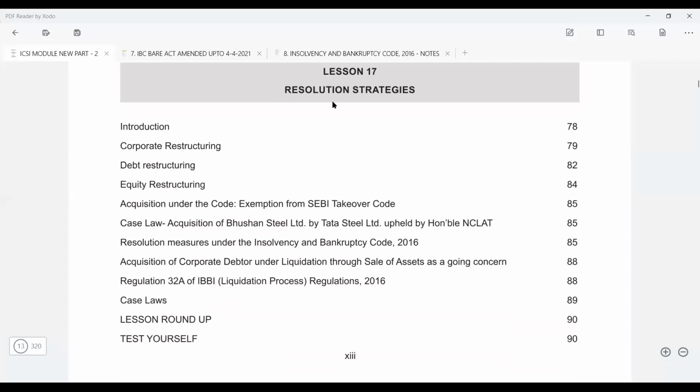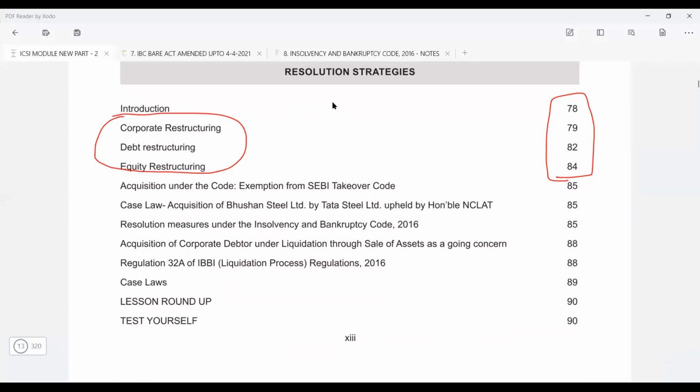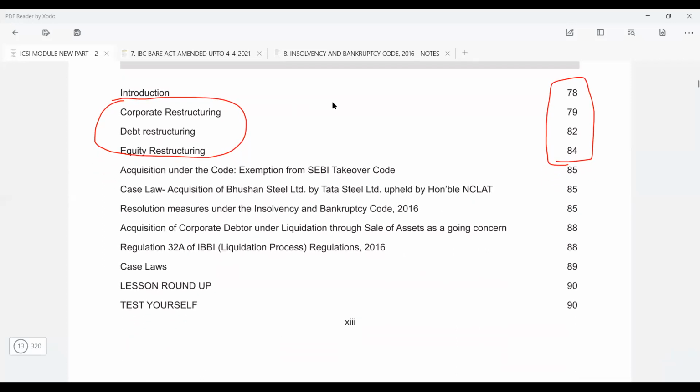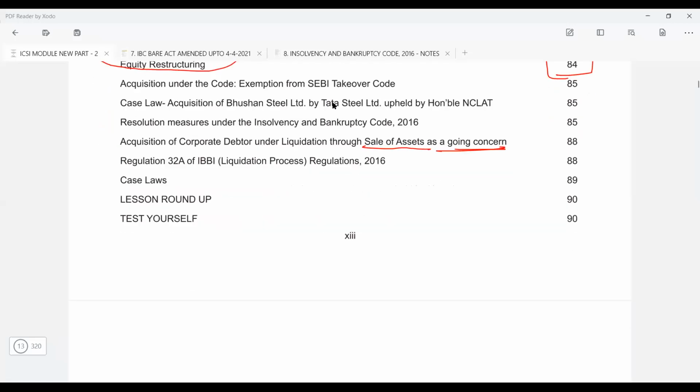Resolution strategy. Now, if you see this resolution strategy, don't go by these case studies and all, just see this. This is part of your chapter number 1 only, correct? Corporate restructuring, you'll find all mergers and everything. Then acquisition of the corporate debtor under liquidation through sale of assets as a going concern. This is all same.